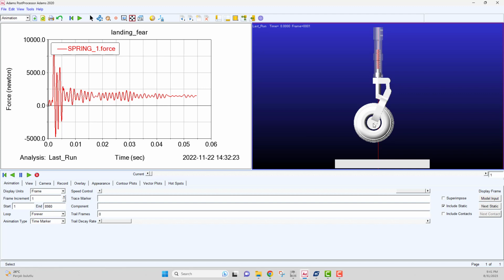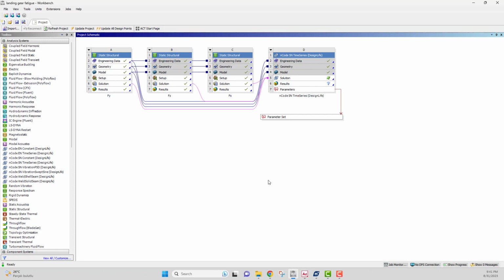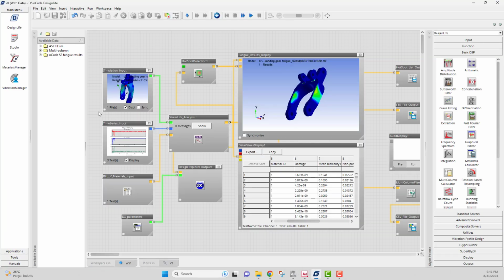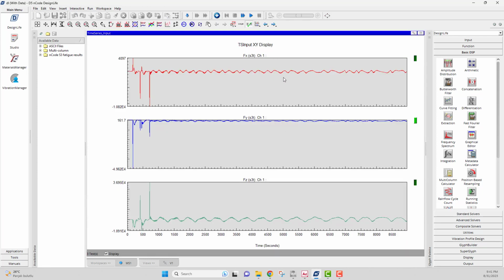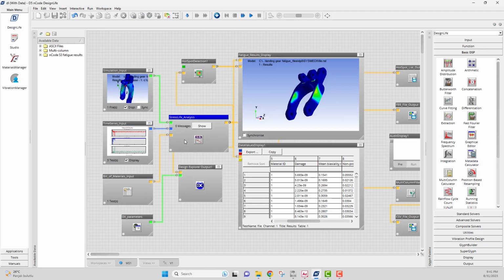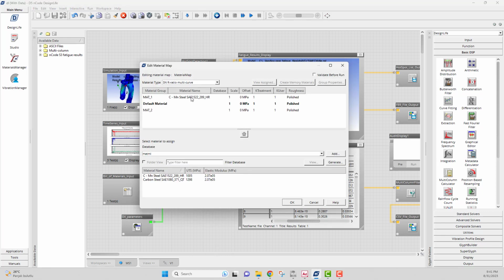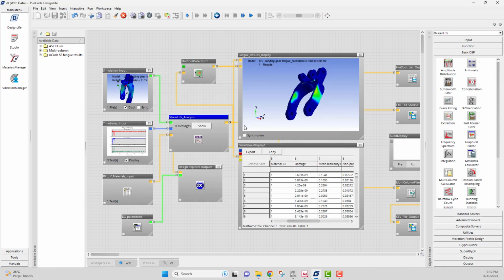I obtained joint forces and used them on the nCode DesignLife to calculate fatigue life of these solid parts. To calculate fatigue life, I had to prepare time series on three directions: fx, fy, and fz. This material is carbon manganese steel, which has high impact resistance.